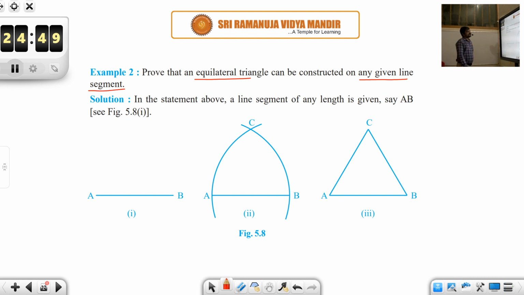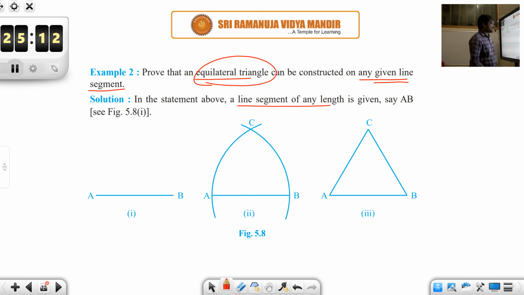Now, first of all, he is asking to construct an equilateral triangle. Is it possible or not? That is the question, on any given line segment. So start with a given line segment. Consider a line segment of any length of your random choice. Say AB is the line segment. And now what we'll do is,